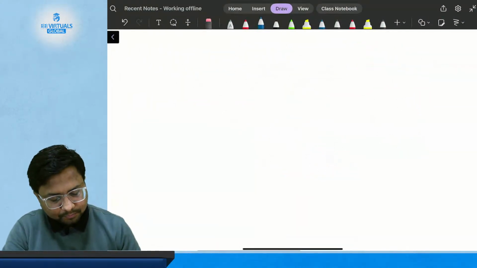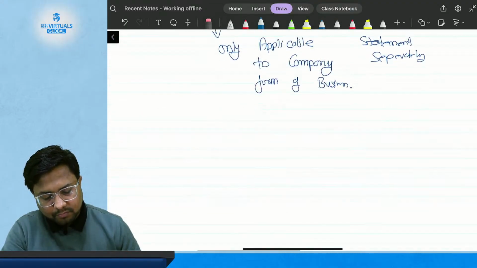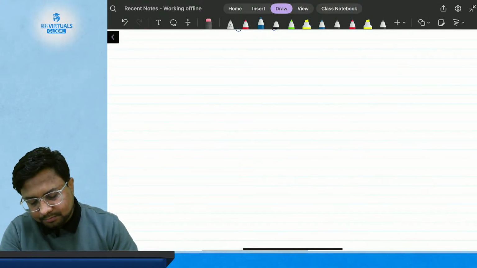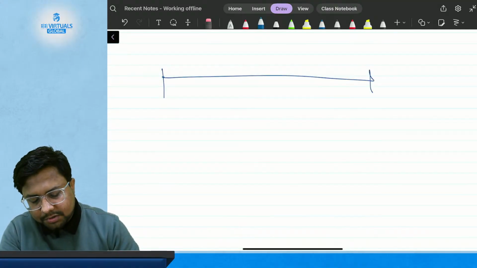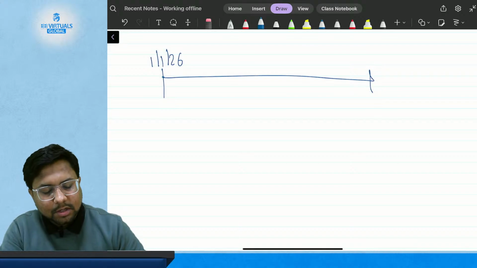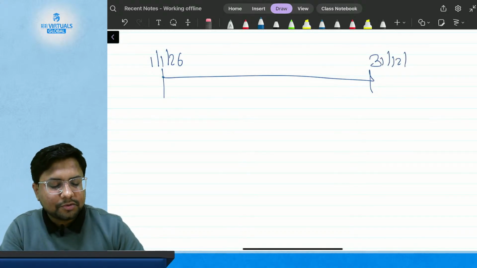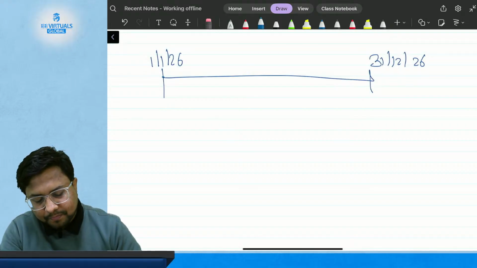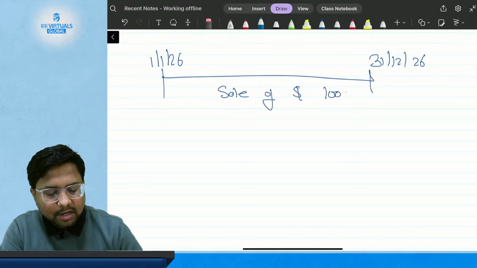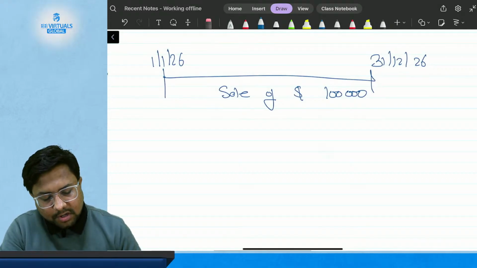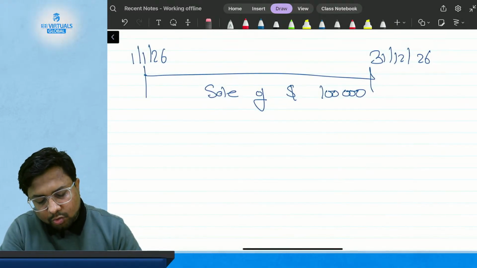Suppose in a year which started from 1st of January 2026, and is going to end on 31st of December 2026, I have made sales of value of dollar 1 lakh, and to make such sales I have incurred cost.